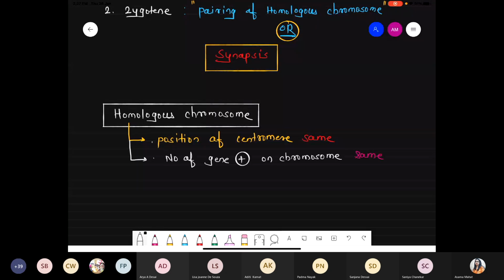And the third criterion is the length or size of the chromosome, which is also the same. So these are the three categories to represent homologous chromosomes: the position of the centromere should be the same, the number of genes present on the chromosome is also the same, as well as the size of the chromosome.